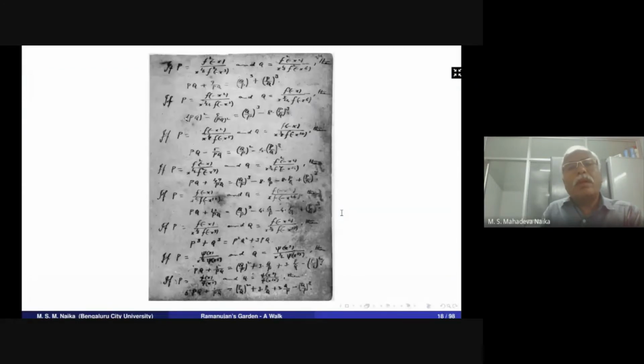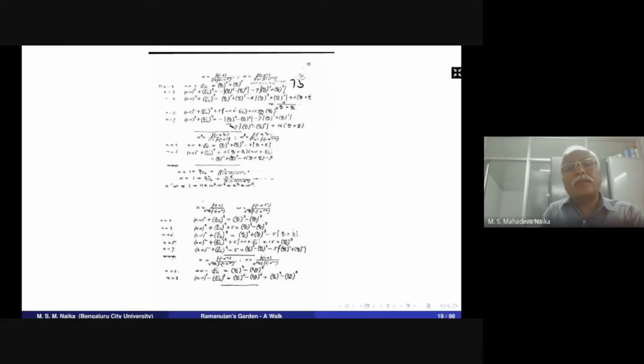So this is a page in the Ramanujan second notebook. Here Ramanujan has recorded the ratios of his theta functions. We call these PQ modular equations. He has recorded 23 of such. This is another page recorded by Ramanujan in his last notebook.